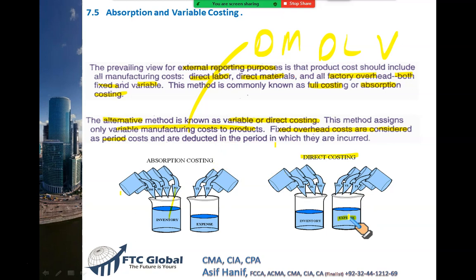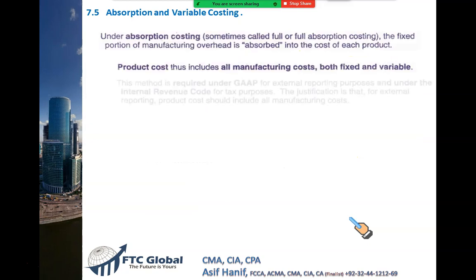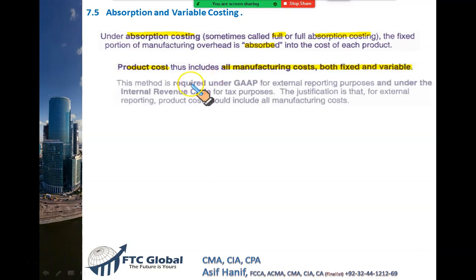Now why? Why is it so? Let us again emphasize our point. I told you absorption costing, also called full costing or full absorption costing. In this system, we absorb our fixed overheads into our end products, which means your product cost will include all the manufacturing costs, both fixed and variable. And why? I told you it is required under US GAAP, under IFRS, and under the Internal Revenue Code, which is the tax authority in the US, as well as, of course, in external financial reporting.